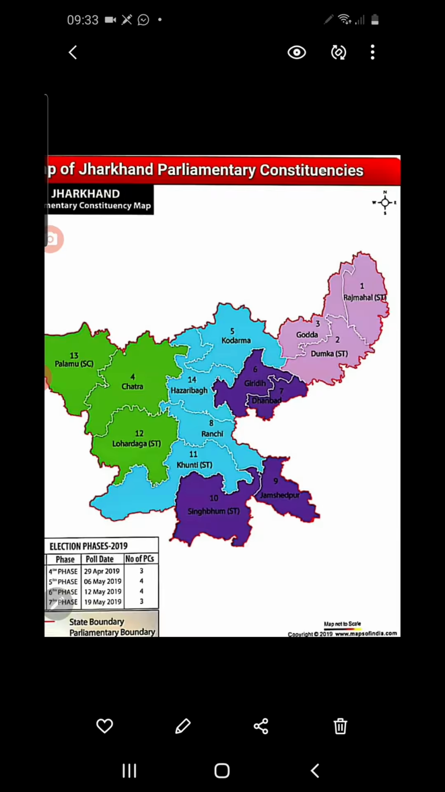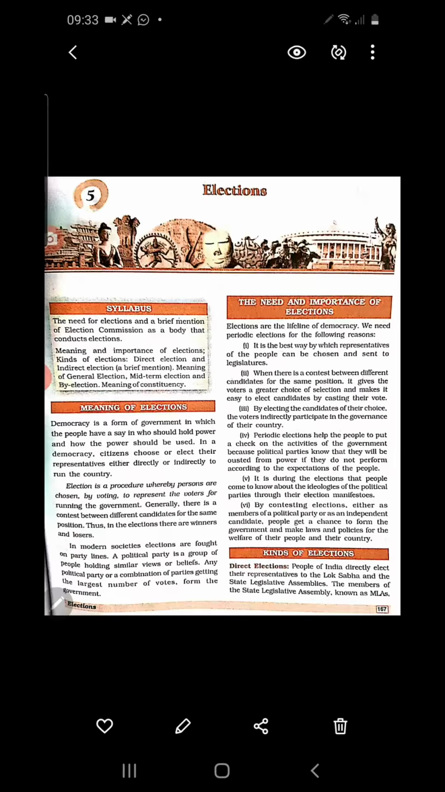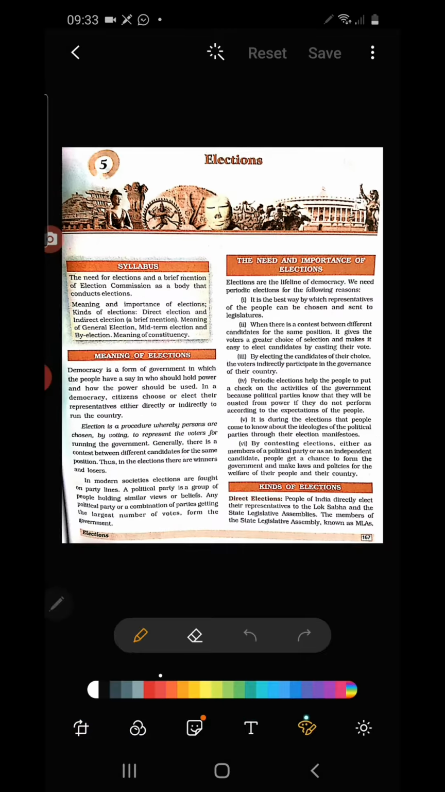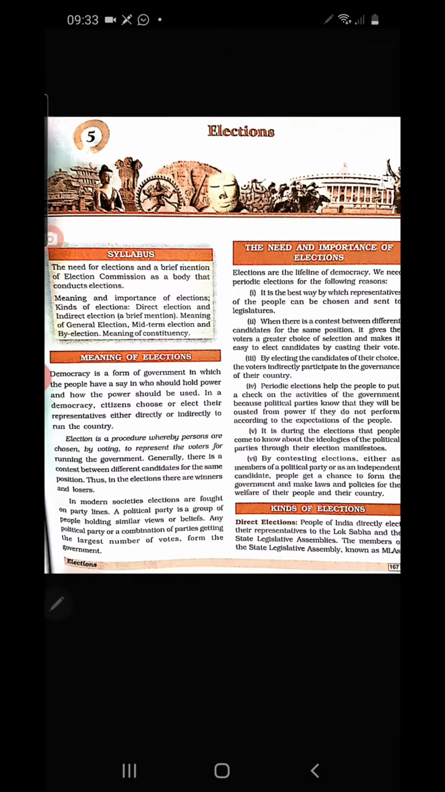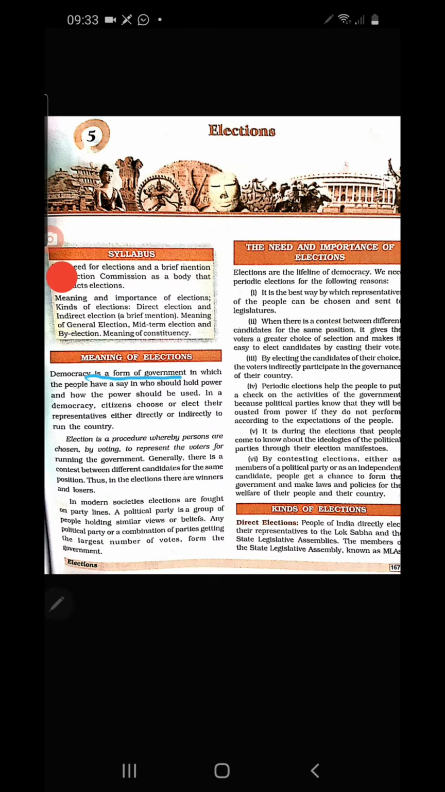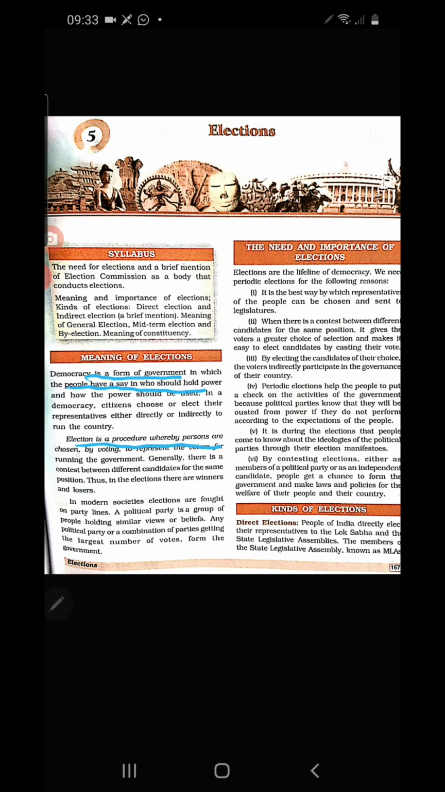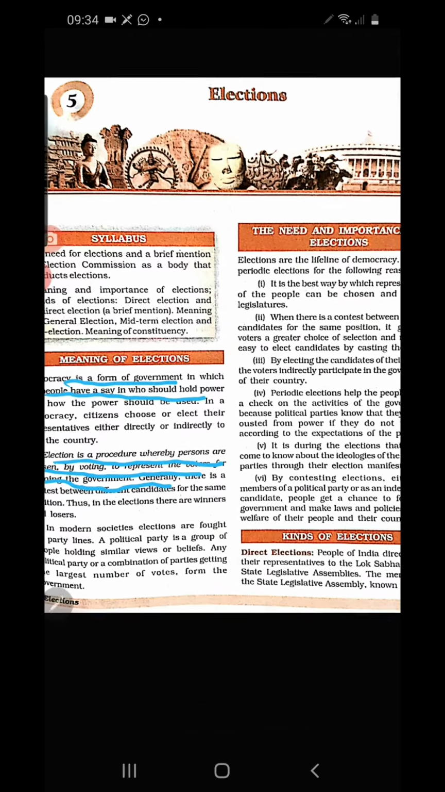Now let us discuss the chapter. You see here in the chapter, the lesson is given: kinds of election. First we discuss democracy. Democracy is a form of government in which the people have the say. Already we discussed this in the introduction: what is democracy and what are the different forms of government. Then, election is a procedure wherein persons are chosen by voting to represent the voters for running the government. So, understood what is election?